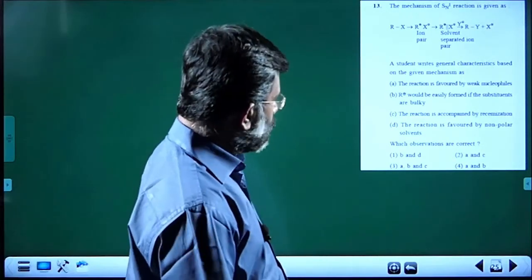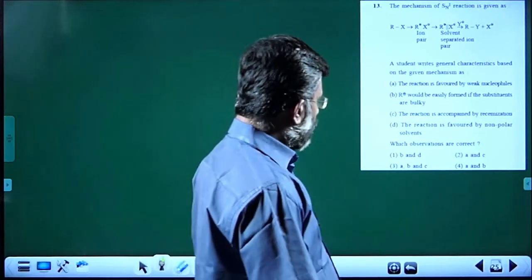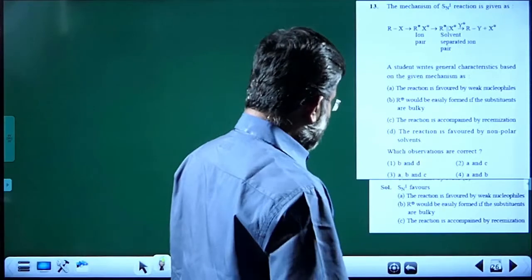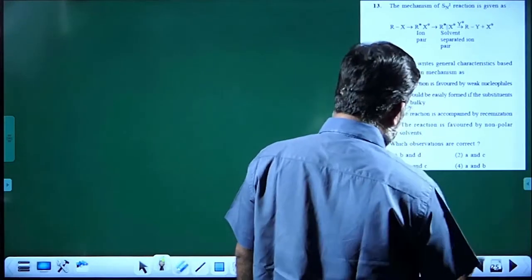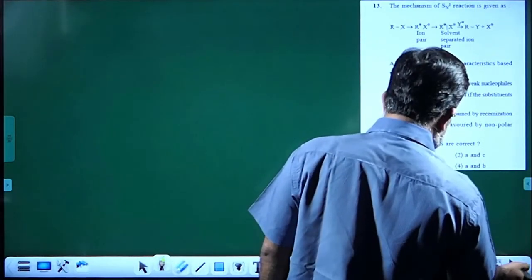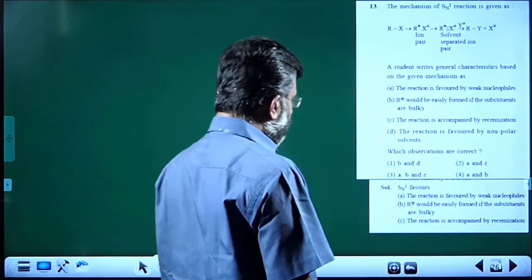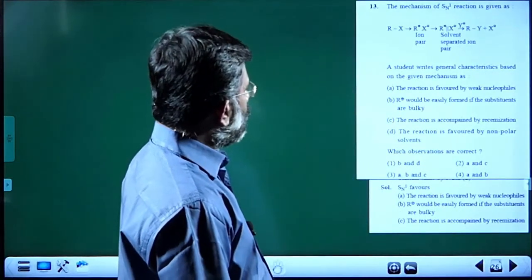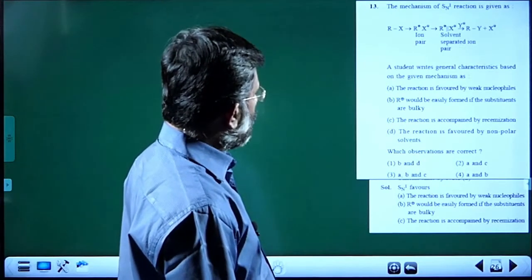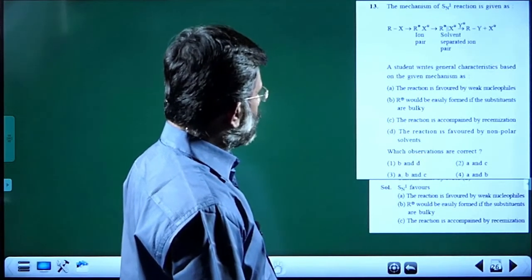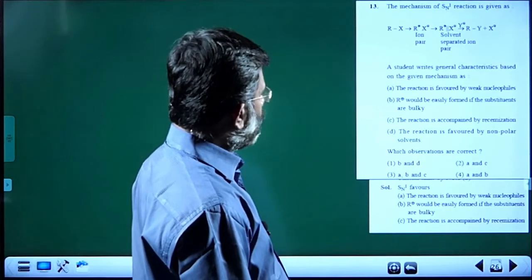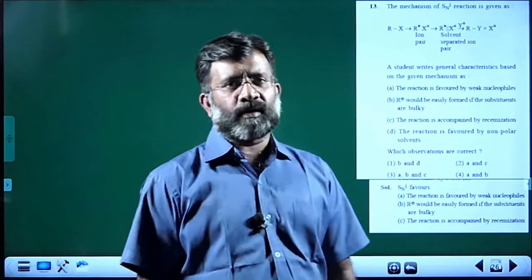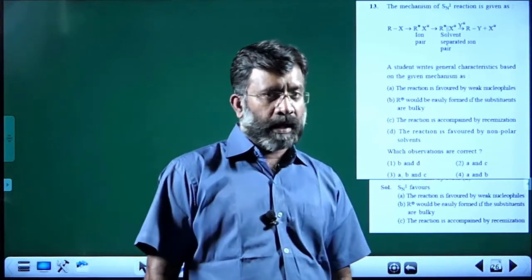The reported answer key by NTA is the second choice, A and C. Actually, it will be ABC. You see the reaction given, RX giving R plus and X minus separated pairs. That means it is an SN1 mechanism, a carbocation mechanism.